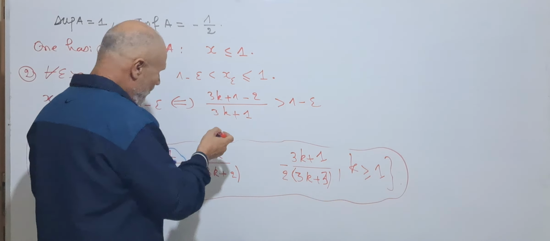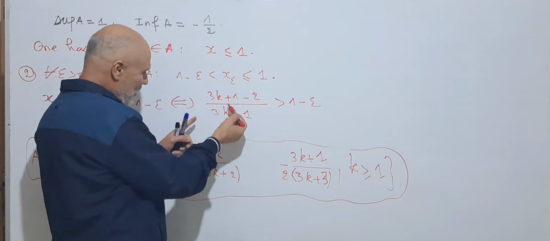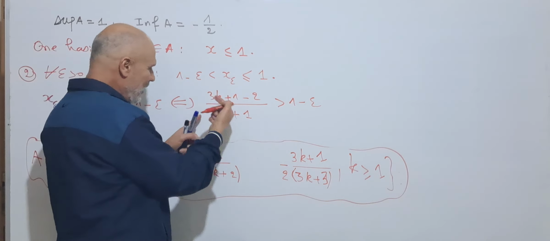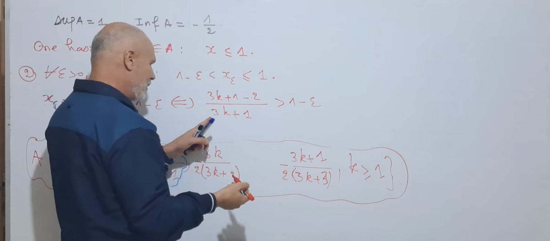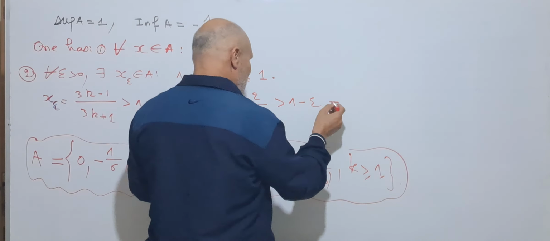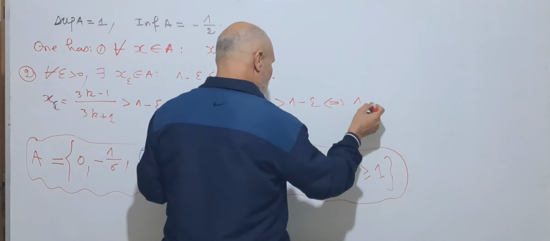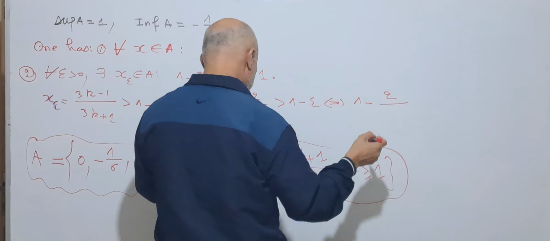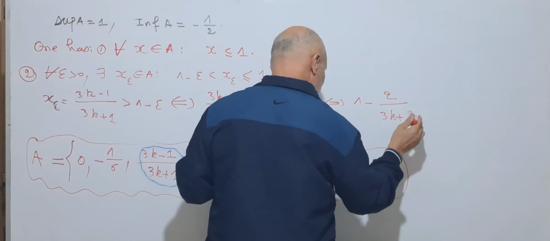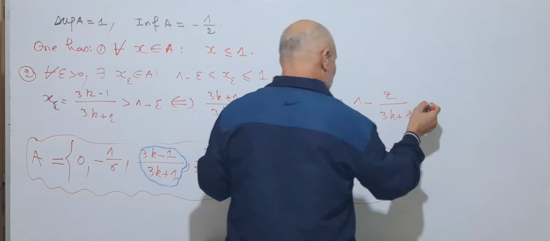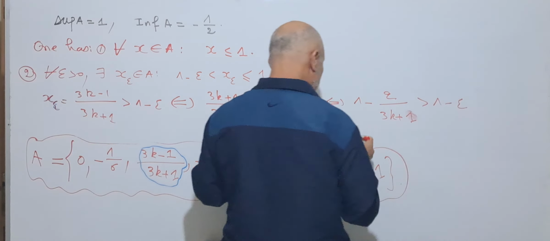And from here, we divide 3k plus 1 by 3k plus 1, we get 1, and it remains minus 2 over 3k plus 1, which is equivalent to say that 1 minus 2 over 3k plus 1 is greater than 1 minus epsilon.